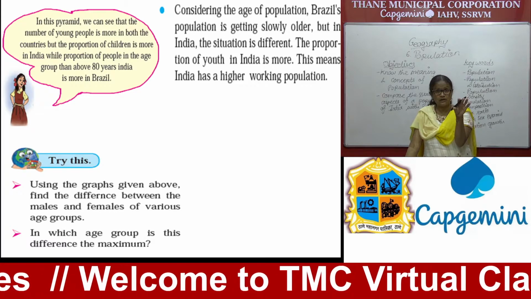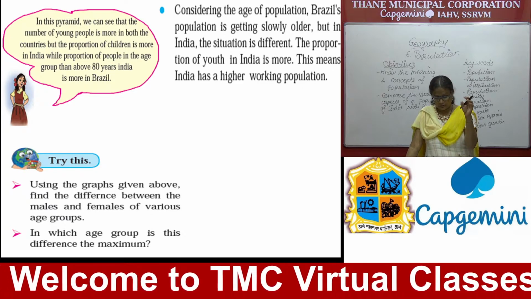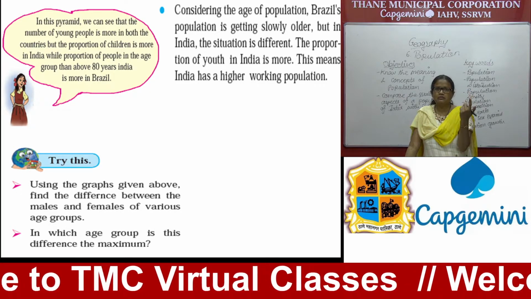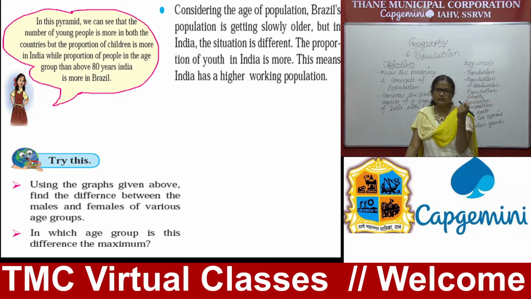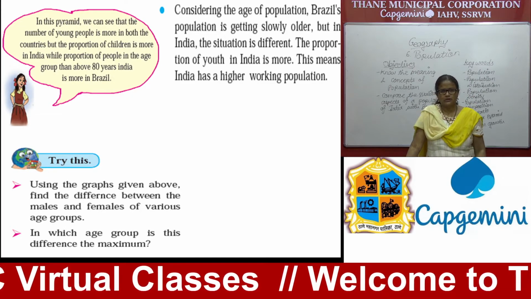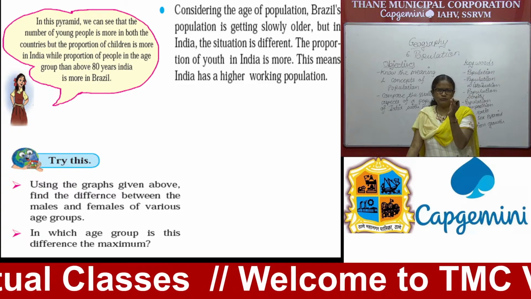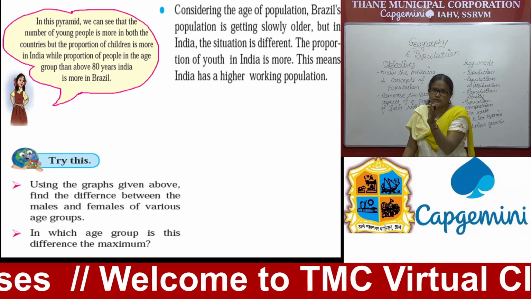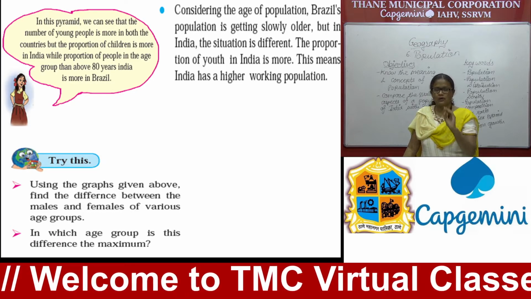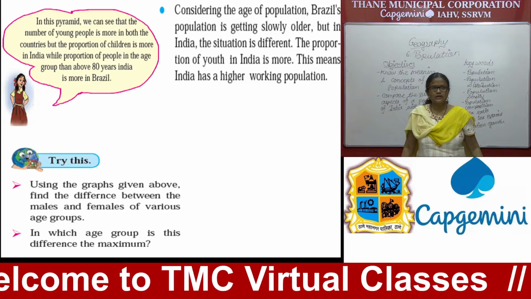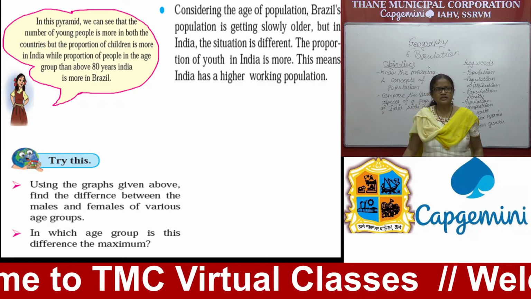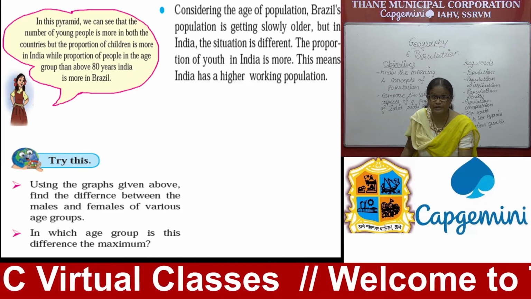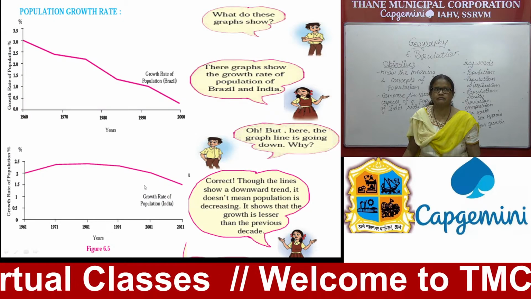You can make a graph from this table and find the different groups. There are three types of groups I told you: children, the working population or young population, and the old population. Age wise, it is 0 to 14, 15 to 59, and 60 and above. Find out their percentage, and identify in which age group this difference is the maximum. It is not a very difficult task, you can identify it very easily.